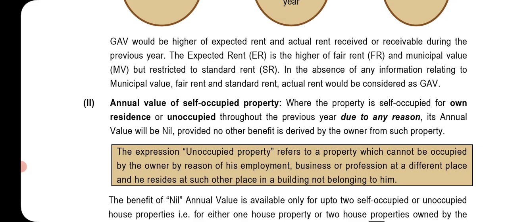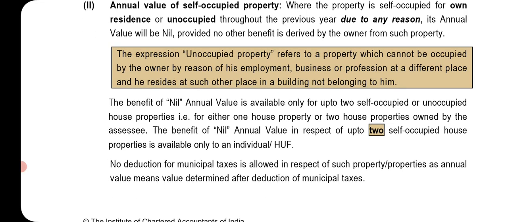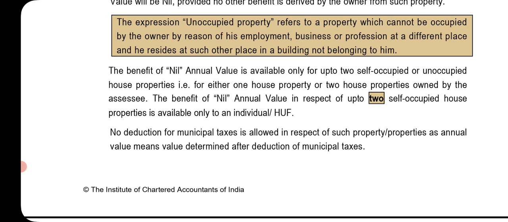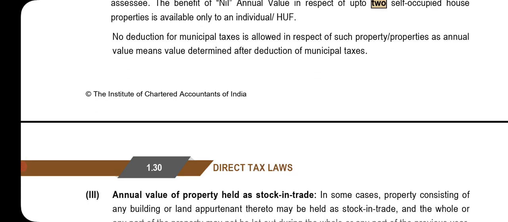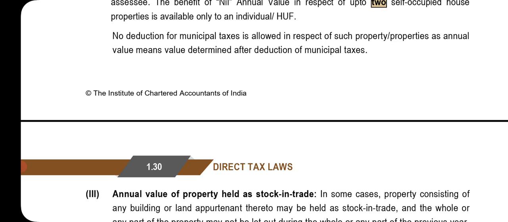The expression unoccupied property refers to the property which cannot be occupied by the owner by reason of his employment, business or profession at a different place, and he resides at such other place in a building not belonging to him. The benefit of nil annual value is available only for up to two self-occupied or unoccupied house properties, that is, for either one house property or two house properties owned by the assessee. The benefit of nil annual value in respect of up to two self-occupied house properties is available only to an individual or a HUF. No deduction for municipal tax is allowed in respect of such property or properties, as annual value means value determined after deducting municipal taxes.